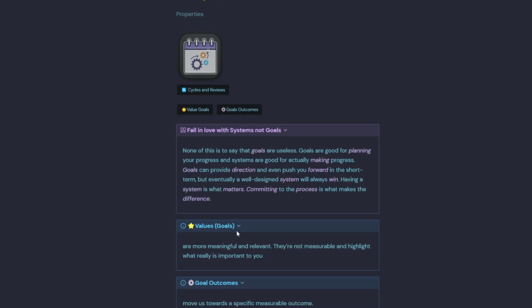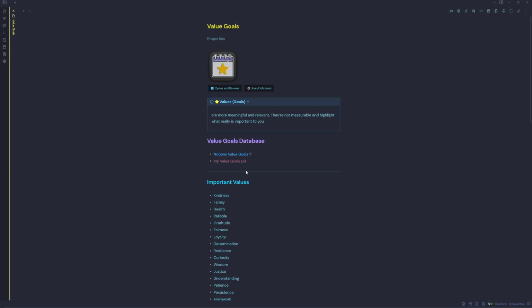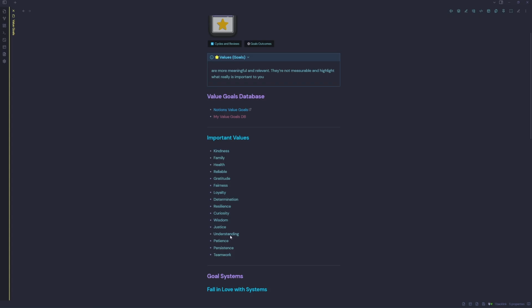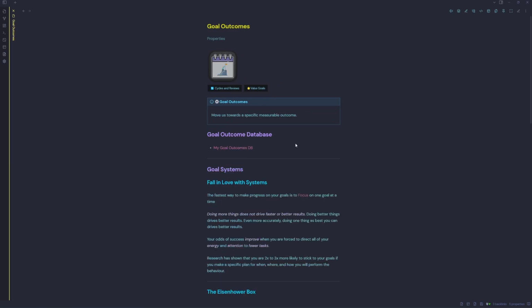And then it tells us what value goals are, which are meaningful and relevant. They're not measurable, and they highlight what's really important to you, whereas goal outcomes move us towards a specific measurable outcome. And you can go in and either list them out as dot points, or you can create a goals database to list all your goals in there. And that's the same for goal outcomes as well. You could have a separate database, or you could just list them all here.